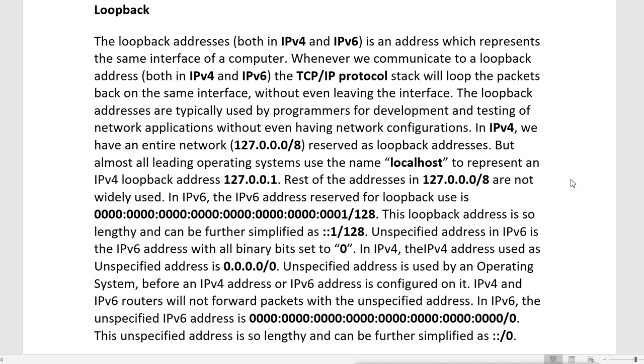So in IPv6 also we have the unspecified address, and that is not the whole range, it is also only one IP, that is the first IP, that we can say is all zeros. So when you have all 0 here, that means ::/0.